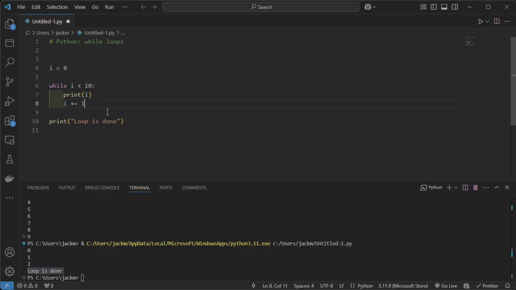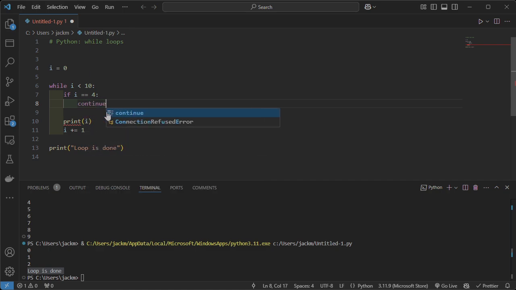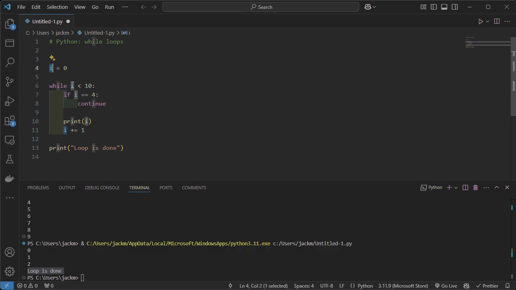Okay. Now, the continue statement that I mentioned before, that's where we can skip an iteration. So I'm going to remove this break from the end, and instead, above our print, I'm going to say if I equals, let's say 4, then continue. So what this should do is once I equals the value 4, and this is true, we're going to run this continue statement. And that is going to skip the remainder of this iteration on the loop. So instead of then going down to do this code, we're going to start again.